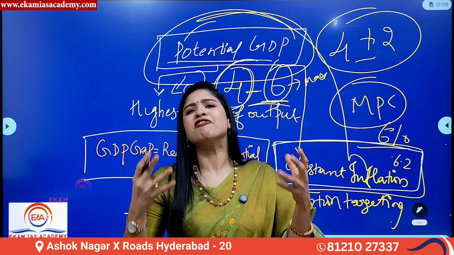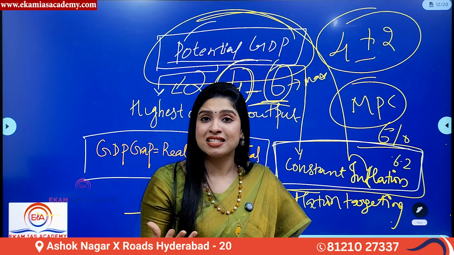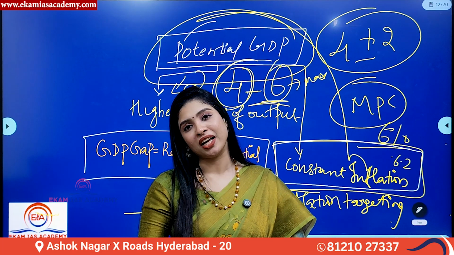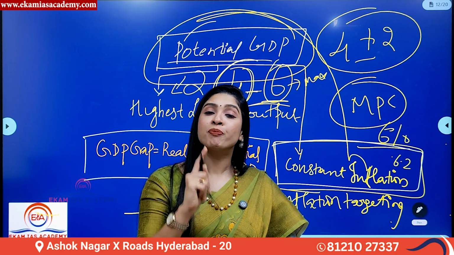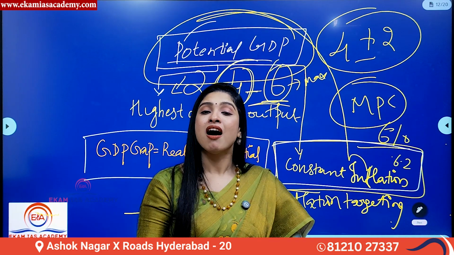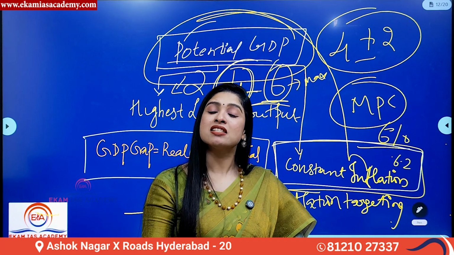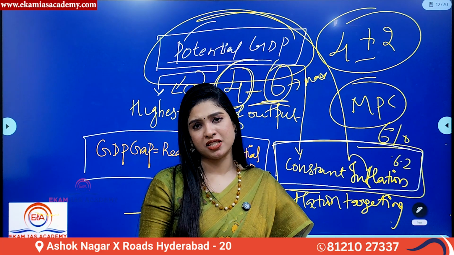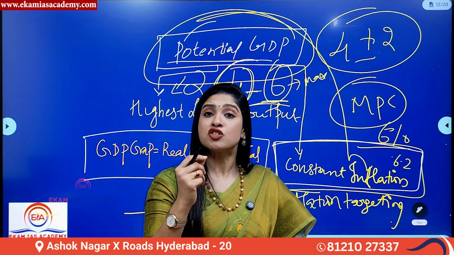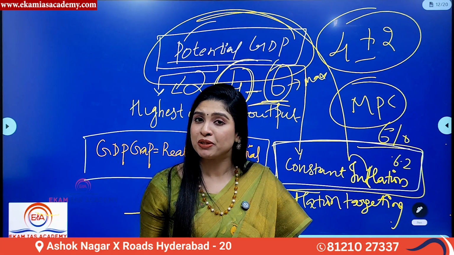But so many factors are preventing our country India from attaining potential GDP. Let's see what they are. One is lack of proper infrastructure facilities. Next is low agricultural productivity. Third is lack of availability of natural resources like land, minerals, energy, etc. So automatically, what happens?